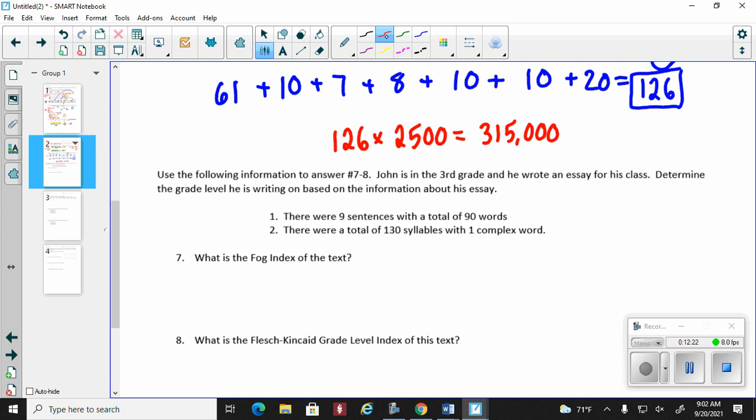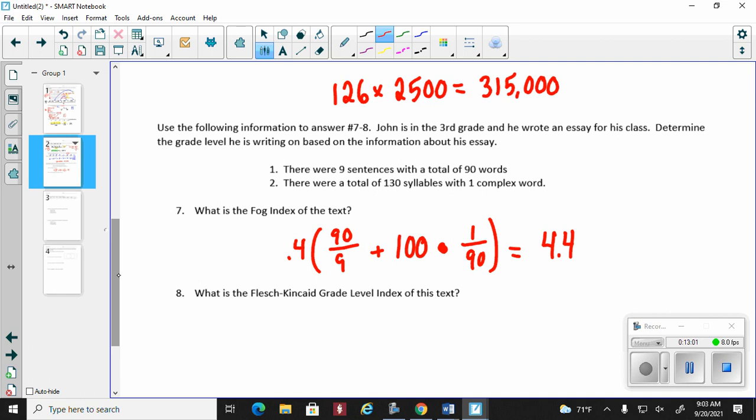So there are 9 sentences. So here we go. 0.4, parenthesis, number of words, which is 90, divided by the number of sentences, which is 9, plus 100, big dot, which means multiply, the number of complex words, 1 over the number of words, which is 90. Notice that in this formula, the syllables are not even being used. Don't make that mistake. Some folks are using the syllables. Syllables are not being called for. Let's see if I can do this correctly while being recorded. Press enter. I get basically 4.4. All right, so basically 4th grade.